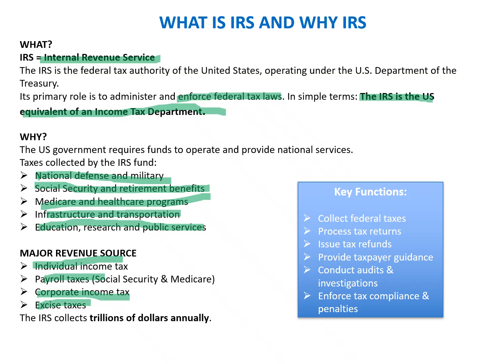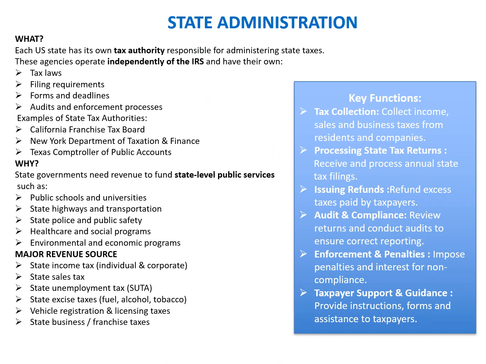Now we'll move to the next slide and look at the same jurisdiction applicability at the state level. Having understood the concept of federal taxes and the IRS, we'll now talk about similar administration of taxes at the state level. We know that each state has its own jurisdiction, we have close to 50 states, and each state has its own department to manage the administration of the taxes imposed at the state level.